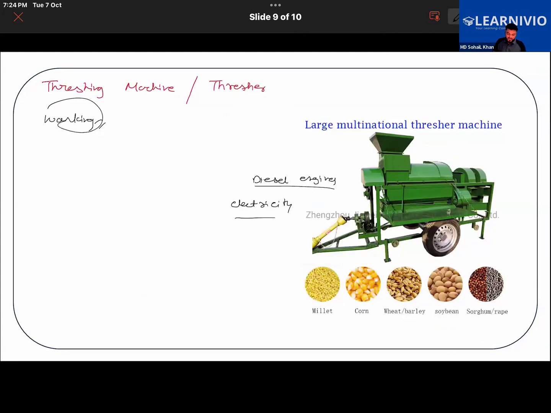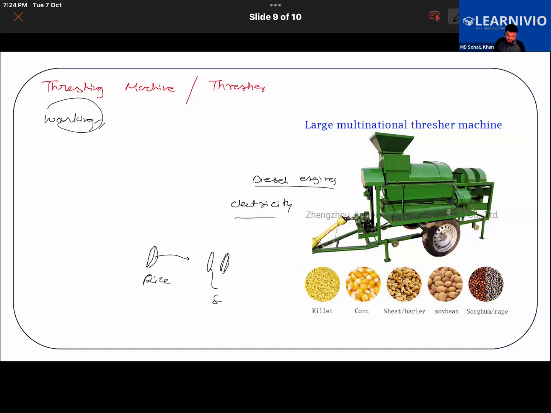And one more thing, the seeds are found inside the seed coat. Suppose that is rice. Now the seed coat is separated, and that is the rice in it.